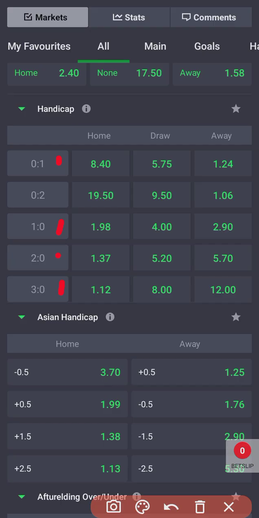Now, how will this bet win? For instance, if I should choose 0-1 and include it in my ticket, I'm giving the away team a virtual goal lead.